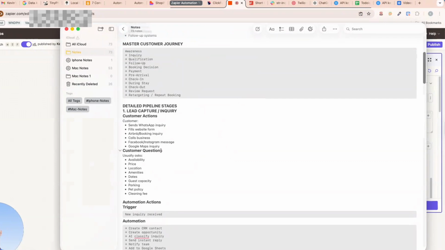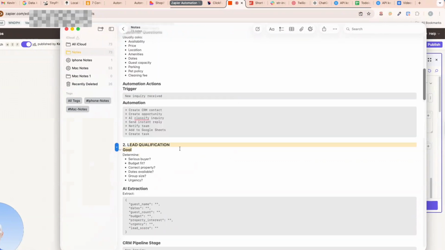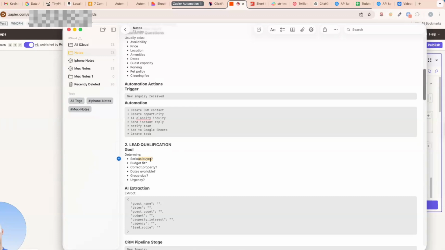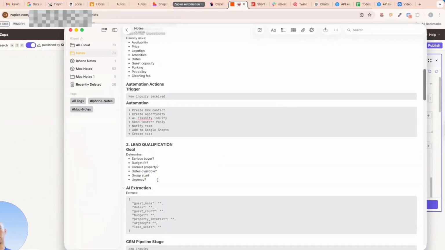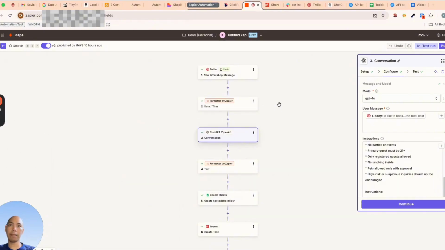Now let's go down a little bit and check out the lead qualification goal. This qualification goal will help us determine if the leads are serious buyers, if they are a budget fit, if they are looking for the correct property, if the dates they are looking for are available, and their group size and urgency. Like I said earlier, this is the importance of having a pre-qualification process in our automation. Let's get back to this system and see how the pre-qualification works.